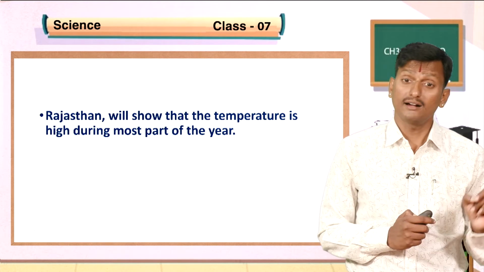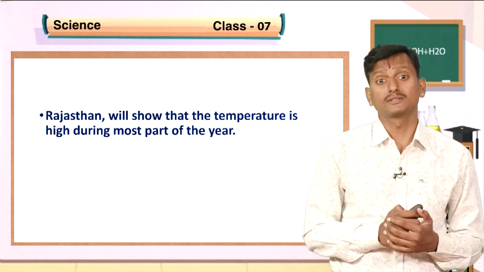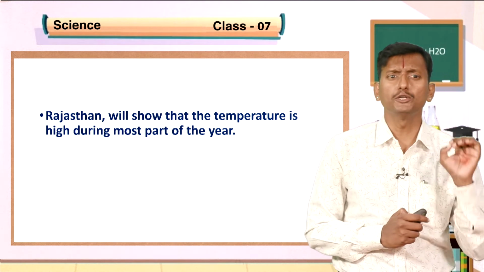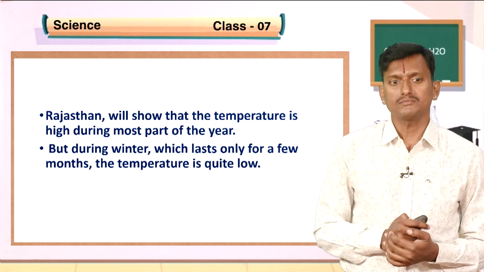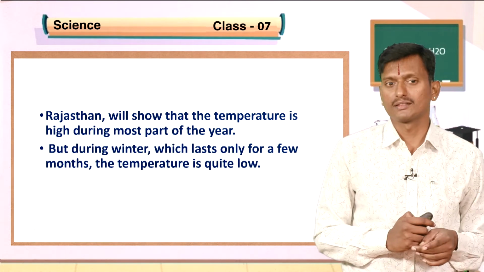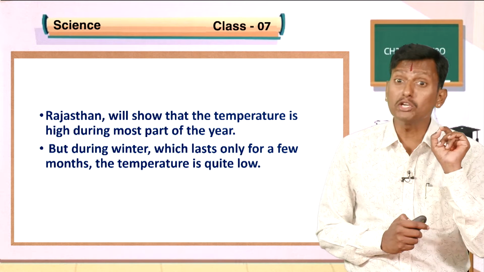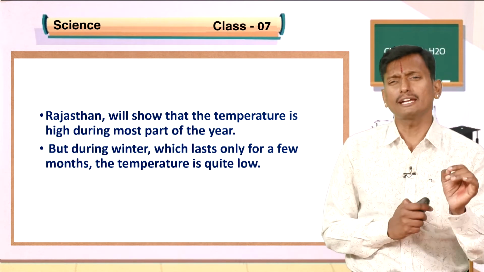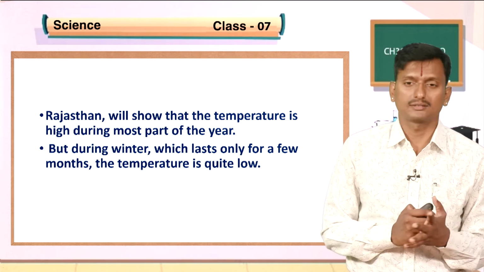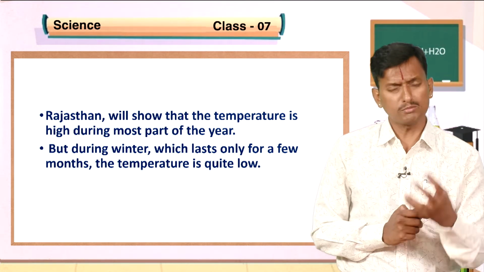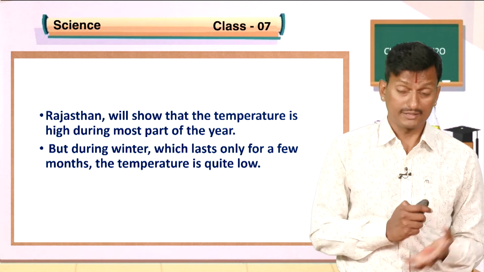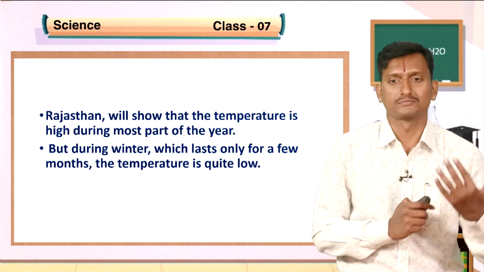See, Rajasthan shows high temperature during most part of the year. But during winter, which lasts only for a few months, the temperature is quite low. You cannot walk in the sun even after 9 a.m. in the morning, it is so hot. Then guess the afternoon.